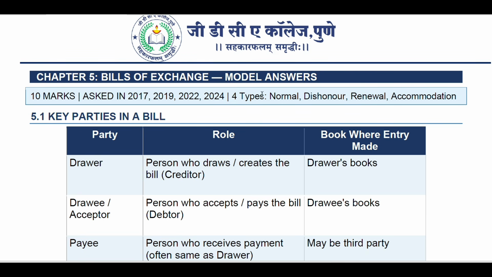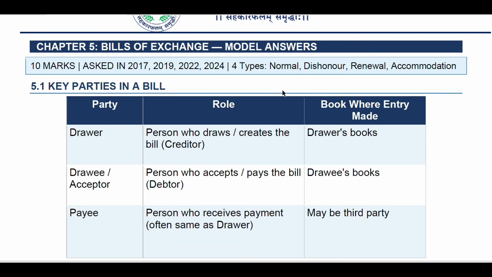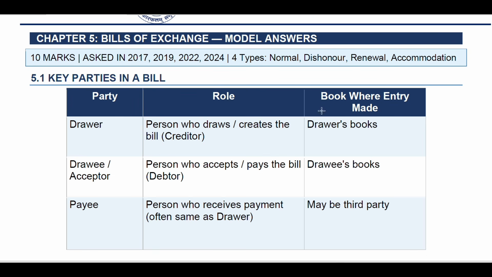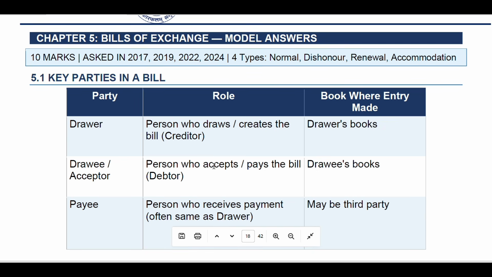So next, bill of exchange, model answers. What are the model answers for bill of exchange? Key parties in a bill of exchange. What are the key parties? Party, role, and book where entry is made. A drawer, the person who draws or creates the bill, that is the creator, draws book. Then drawee, acceptor, the person who accepts or pays the bill, that is the debtor, drawee book. Then payee, the person who receives payment, often the same as the drawer, maybe a third party, depending.